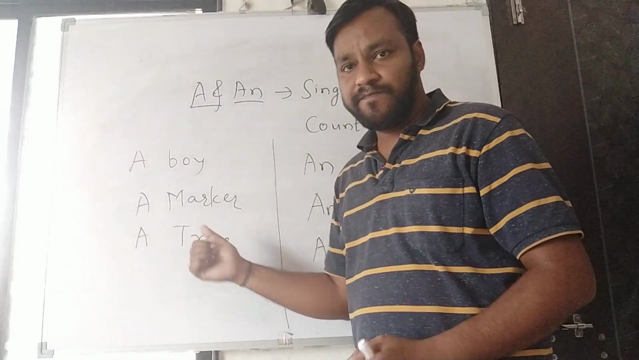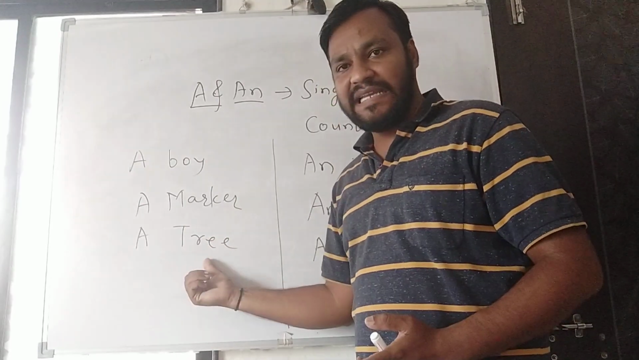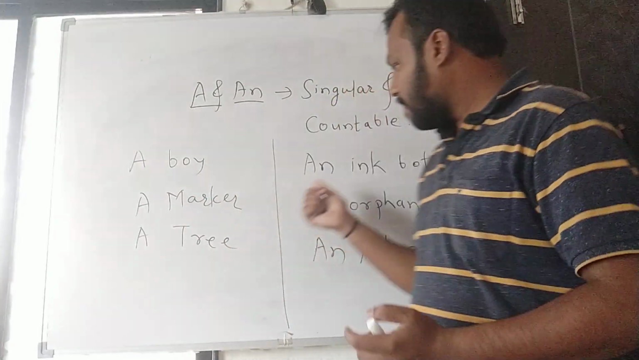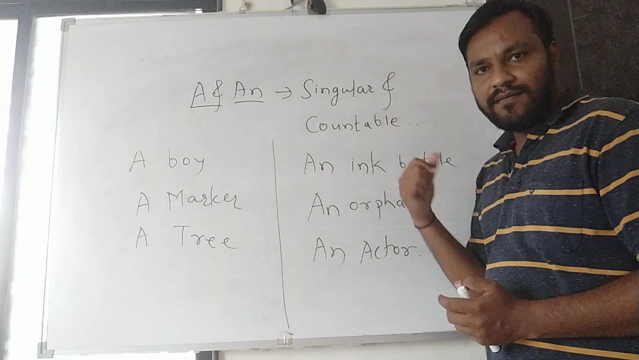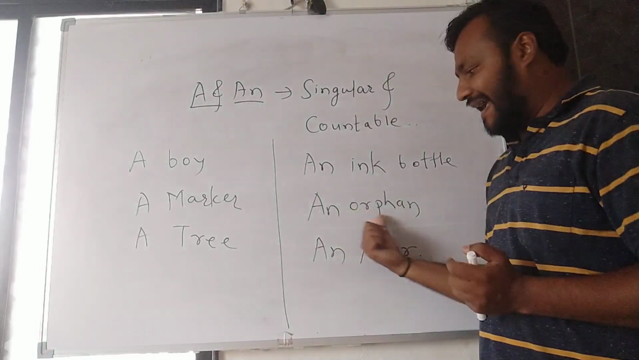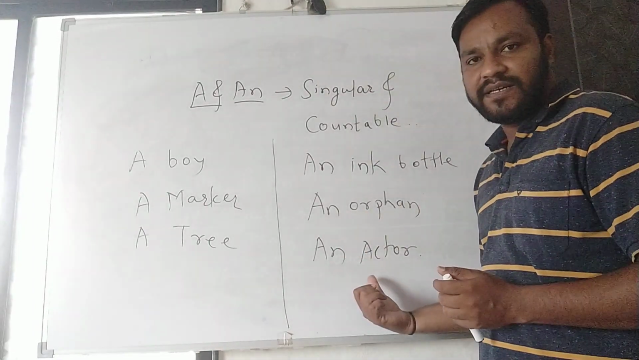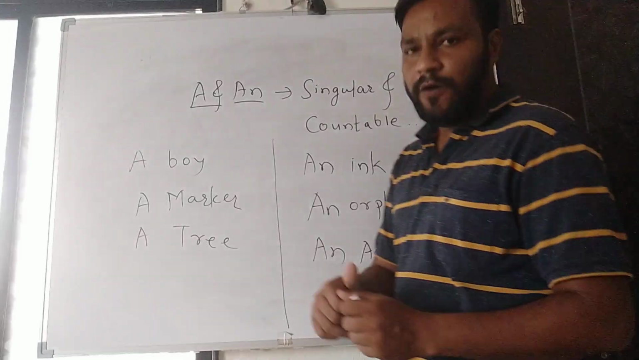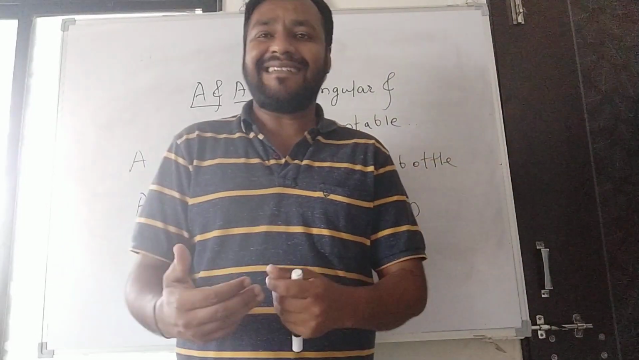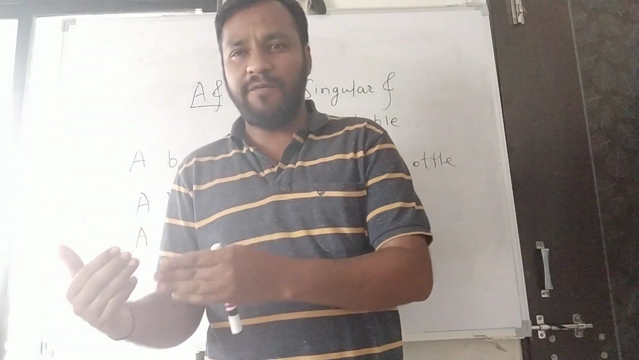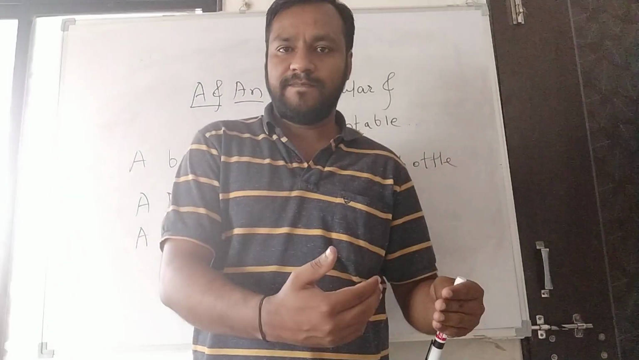A marker, any one marker. A tree, any one tree. An ink bottle, any ink bottle. An orphan, an actor. Understood? Now, where exactly we have to use a and an?